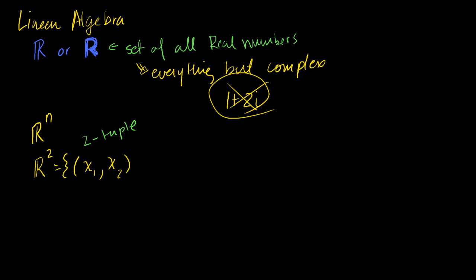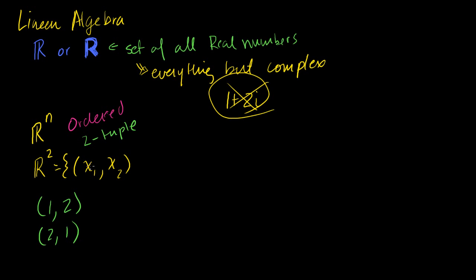Let me actually write down the word ordered, because that's important. So ordered list of two-tuples. When I say ordered, I'm saying that this is fundamentally different than that; these aren't the same two-tuple. Each of these is a two-tuple.